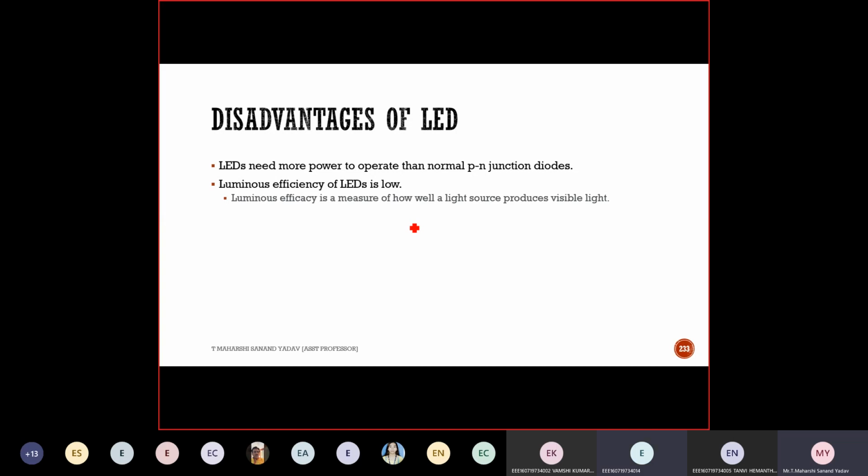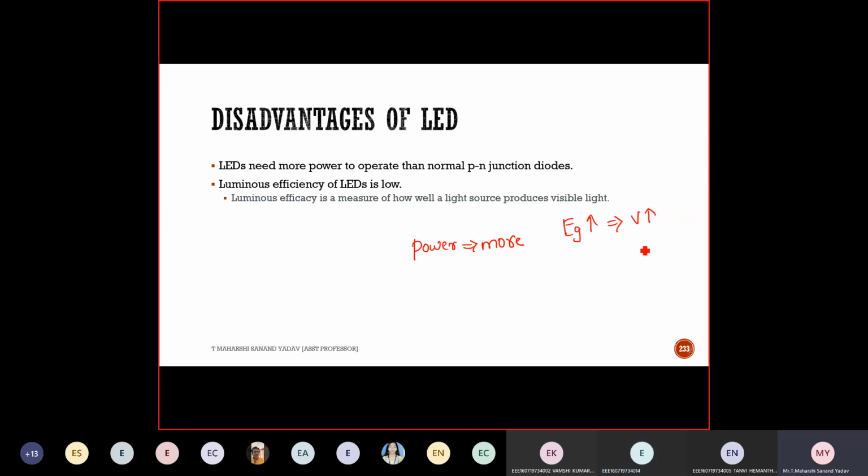What are the disadvantages of light emitting diode? First, it needs more power. Why more power? Because the energy band gap should be more. If the energy band gap should be more, the applied voltage should also be more.